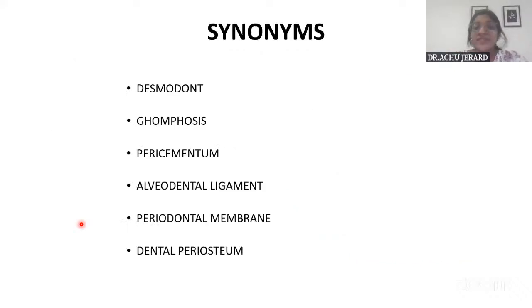And the synonyms, meaning the other names pertaining to PDL: you need not write every name, just write 3 or 4. That is sufficient. Desmodont, gomphosis, pericementum, periodontal membrane, like that.